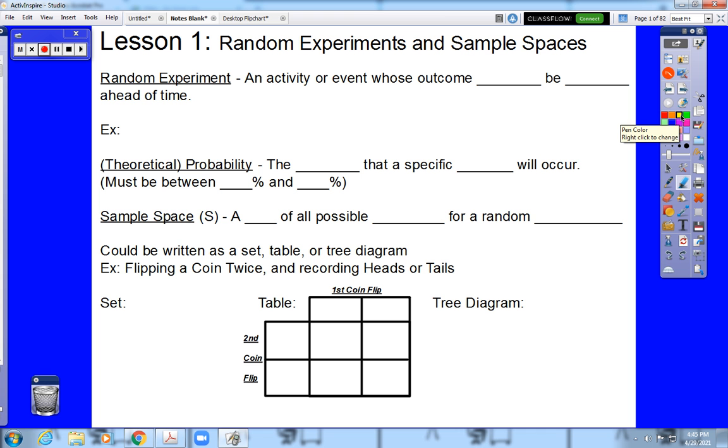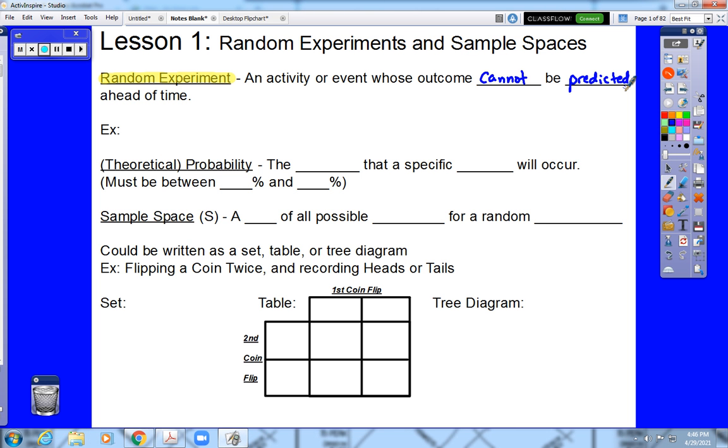First of all, when we are talking about probability, we are referring to what are called random experiments. That would be any activity or event whose outcome cannot be predicted ahead of time. And what I mean by that is not that we don't know what could happen, it's that we don't know what will happen.